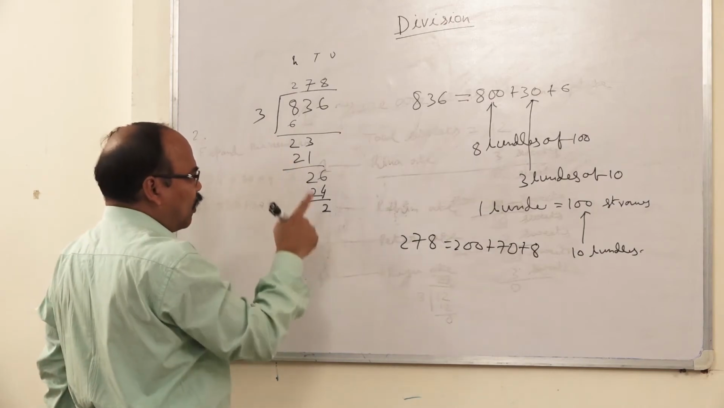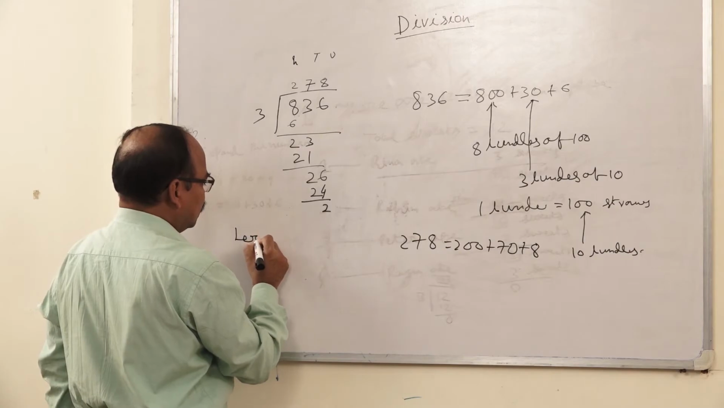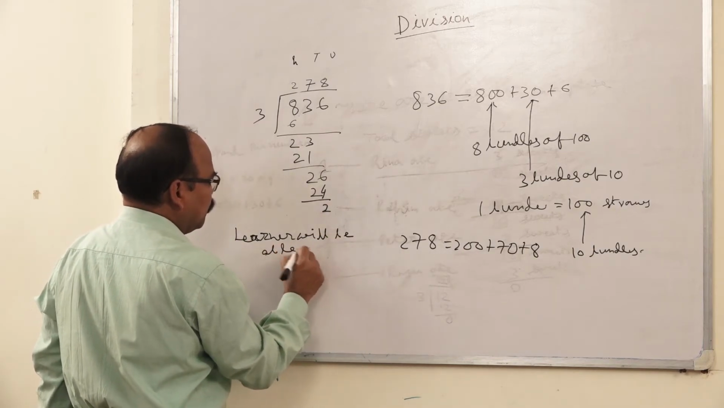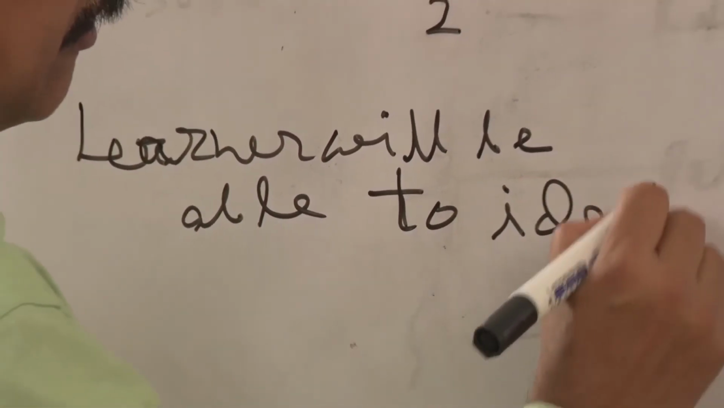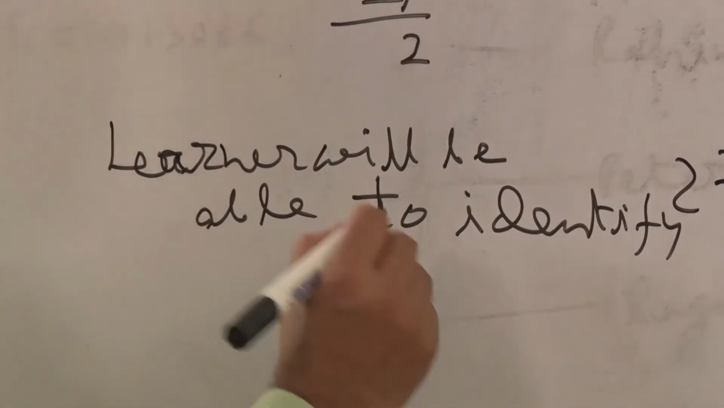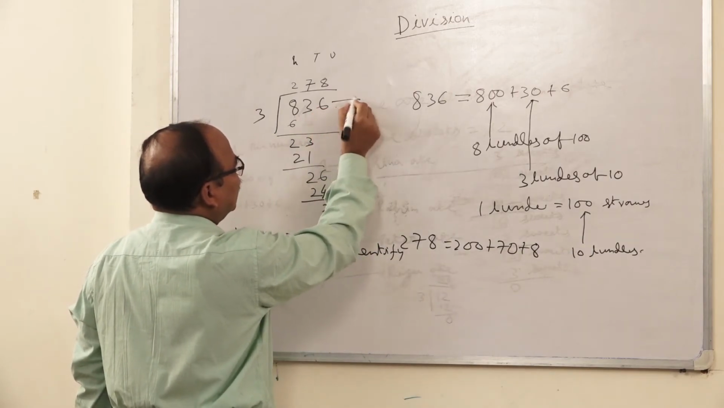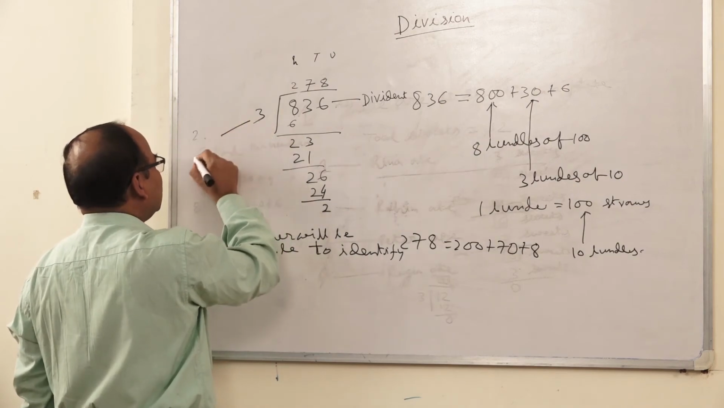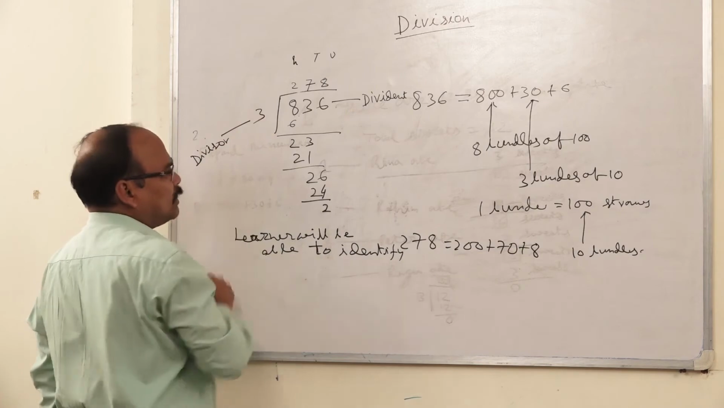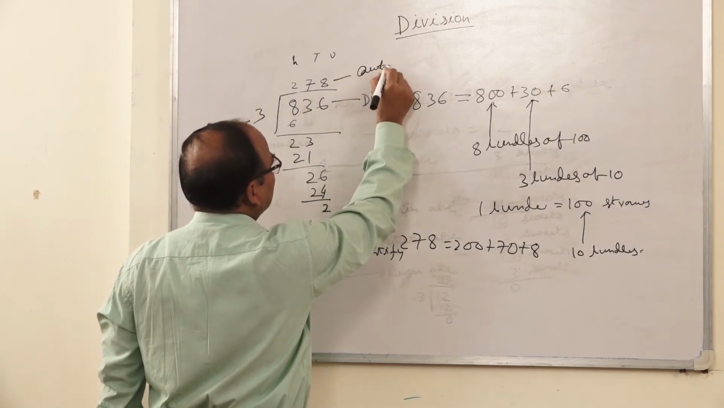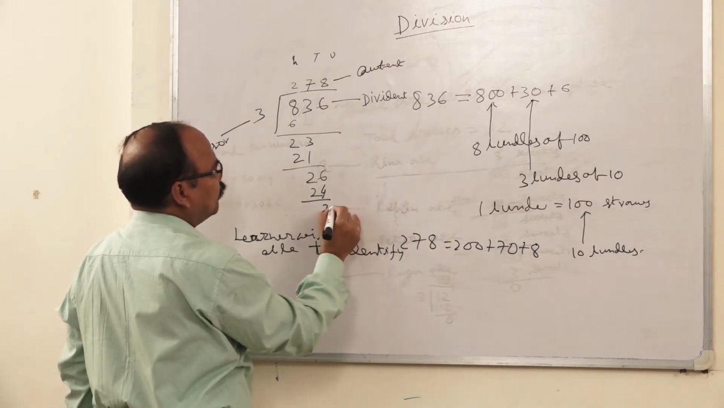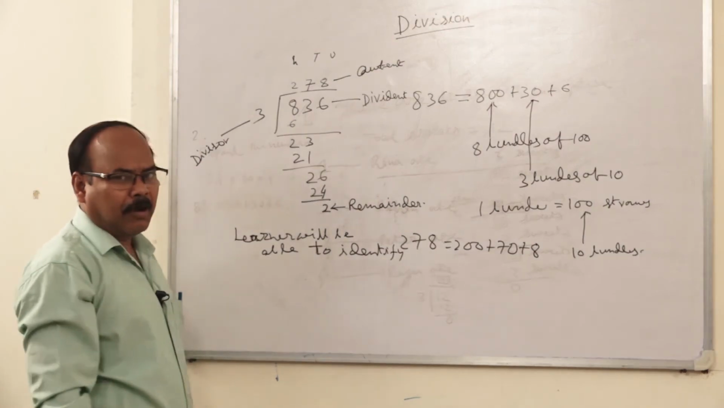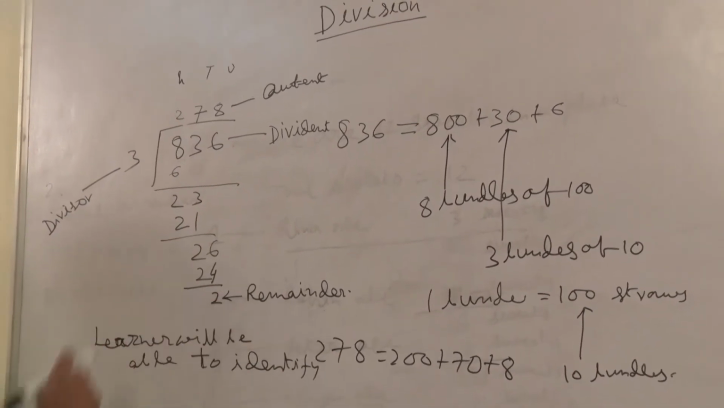Here the learning outcome for this problem: the learner will be able to identify this is the dividend, this is the divisor, this is the quotient, and this is the remainder. The learner will be able to find out the relation between quotient, dividend, divisor and remainder.